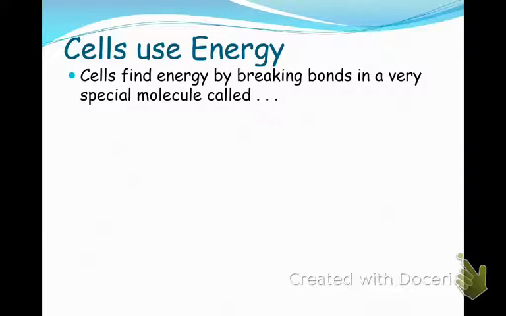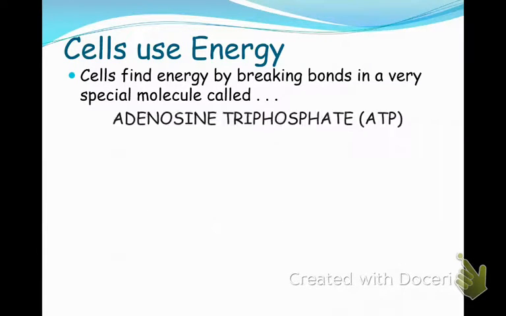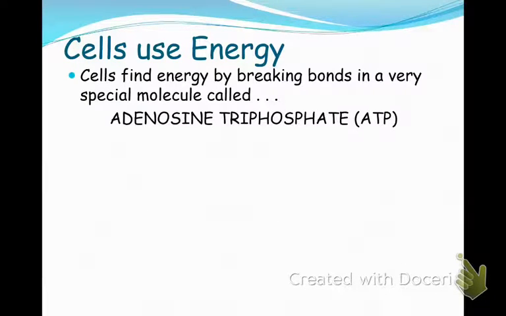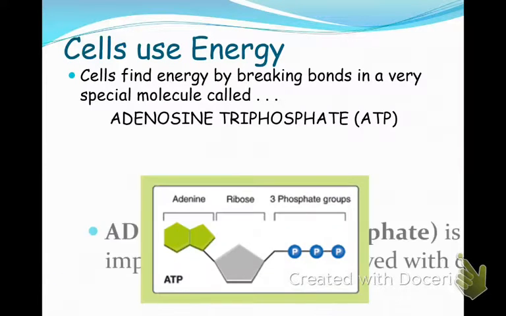So when we burn those fossil fuels, why do we get energy from burning a fossil fuel? What are we doing? We're breaking the bonds, exactly. Fossil fuels don't release energy as ATP. They release energy as heat and light in a combustion reaction. Our cells, however, don't burn fossil fuels. They burn glucose, and the whole purpose of burning glucose is to make this molecule ATP, adenosine triphosphate.